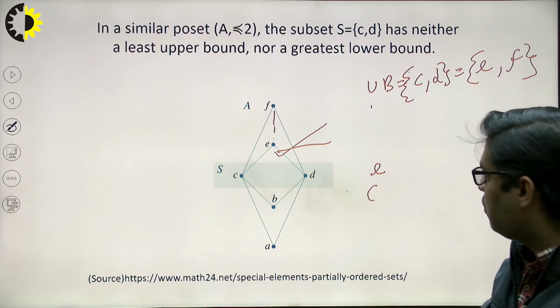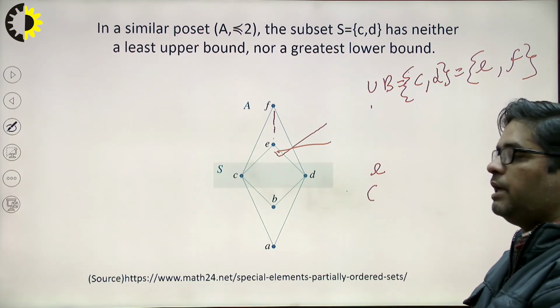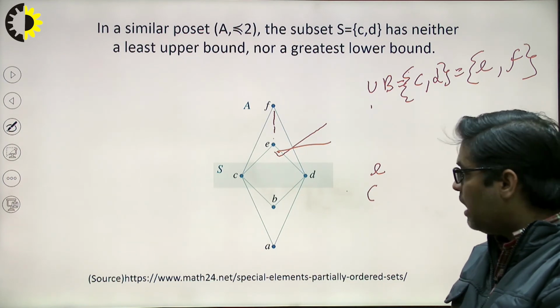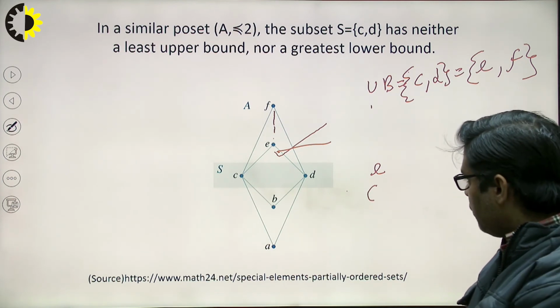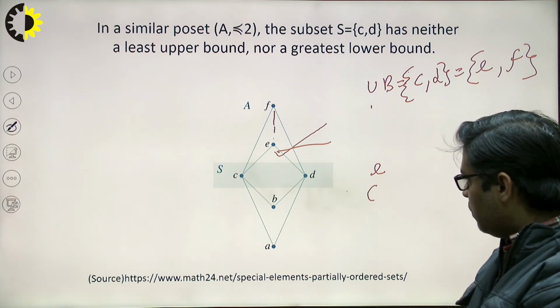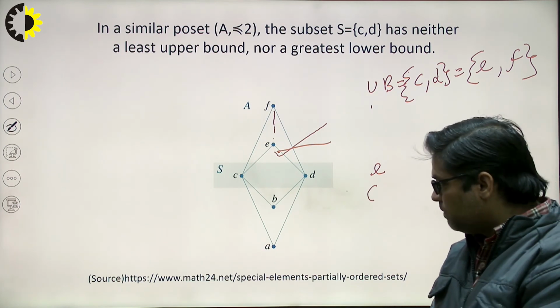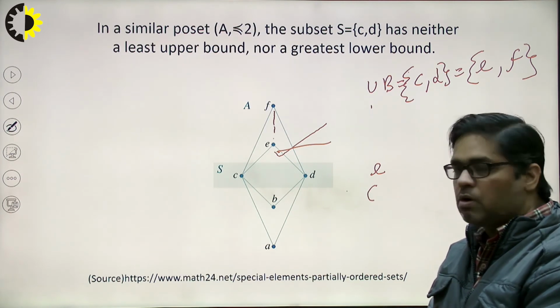Similarly, the greatest lower bound. If I talk about the lower bounds of C and D, then the lower bounds are A and B, and among A and B which is at the upper position? Again it will be a question mark, which is at the upper position. Here I can say that no one is at the upper position. That's why the greatest lower bound does not exist.